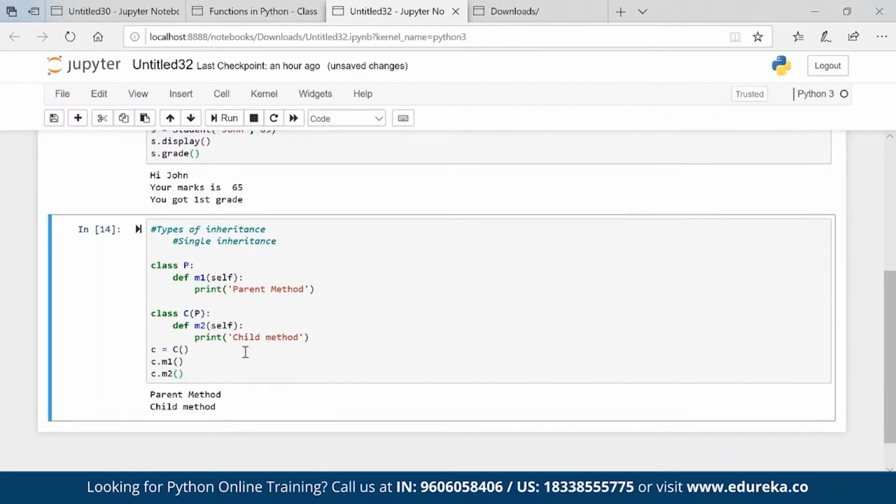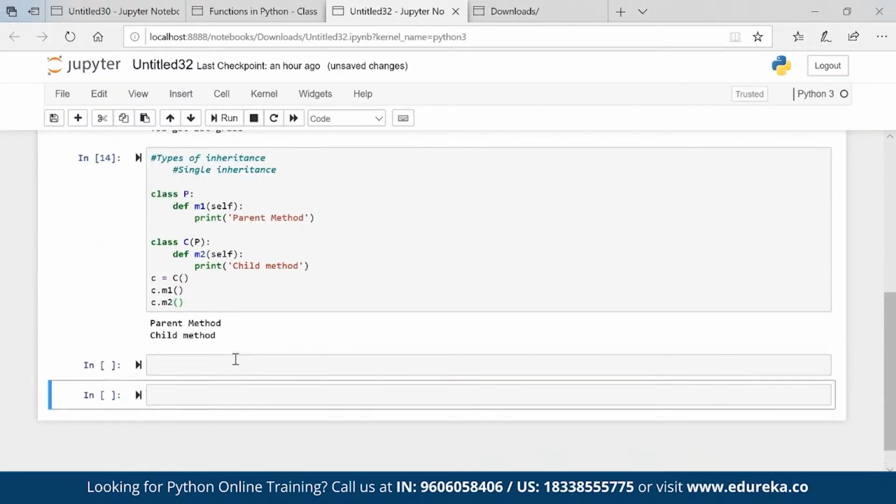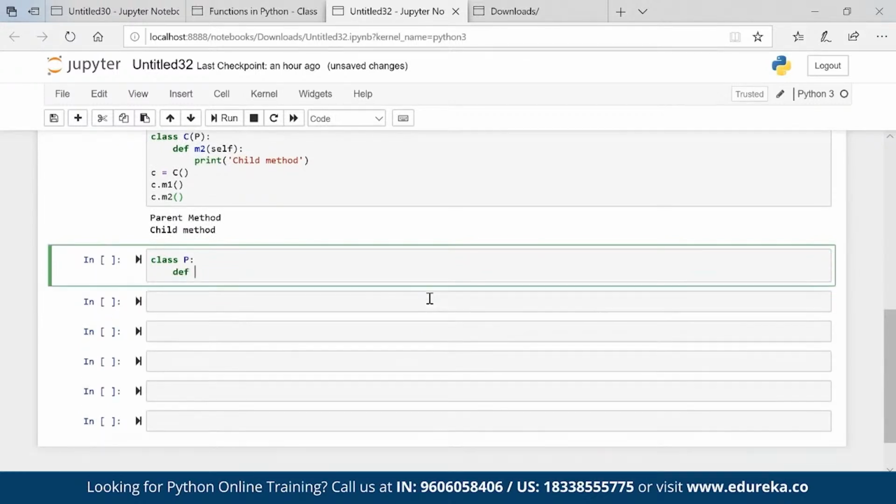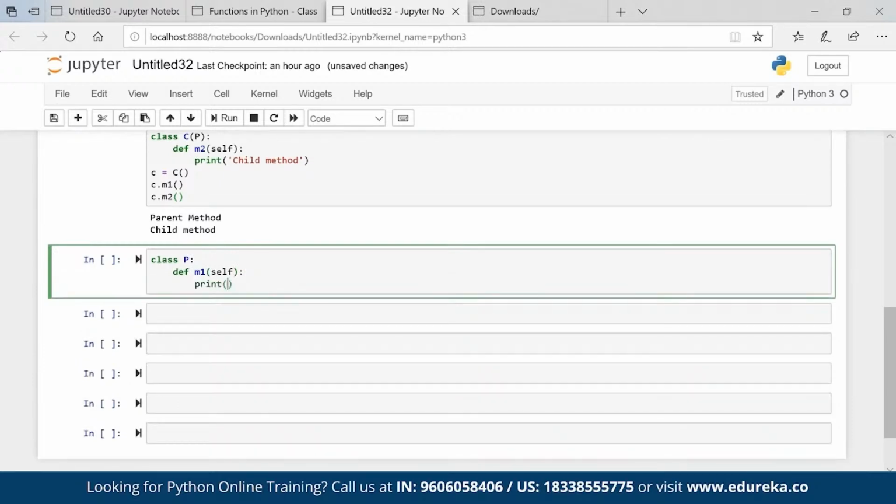Now what is the second type of property, which is multi-level? Class P def M1 self print, let's say parent method.